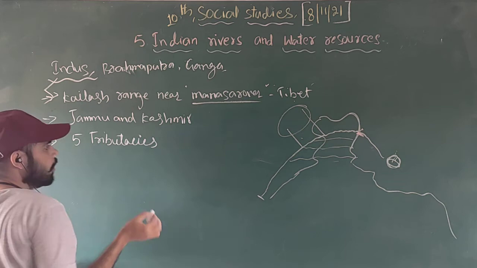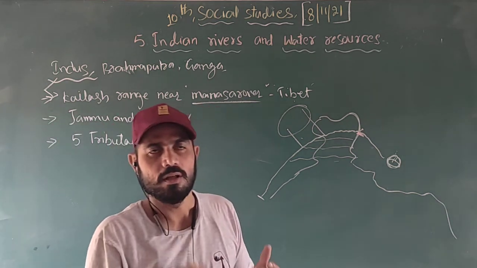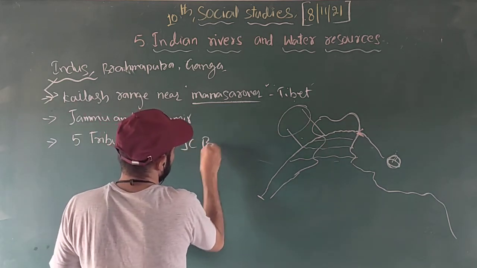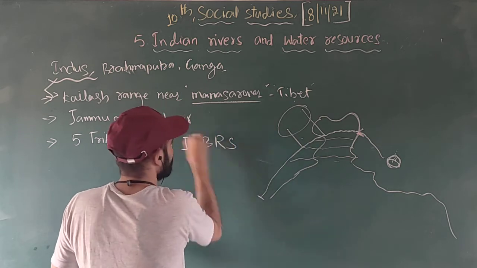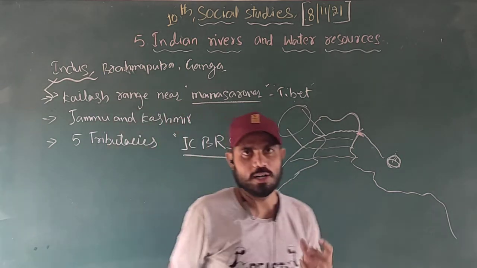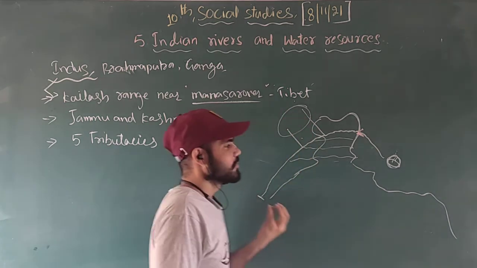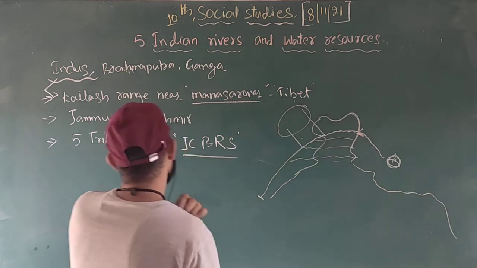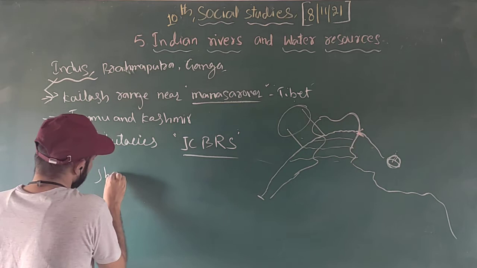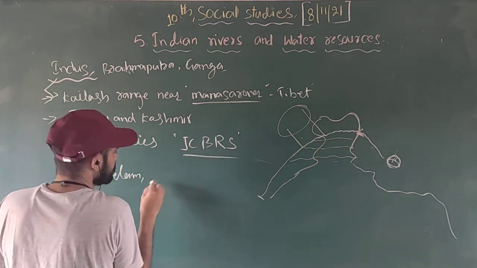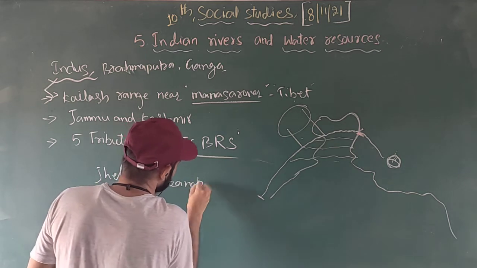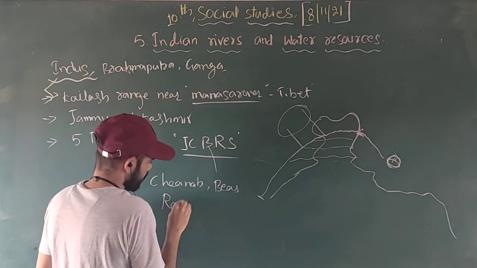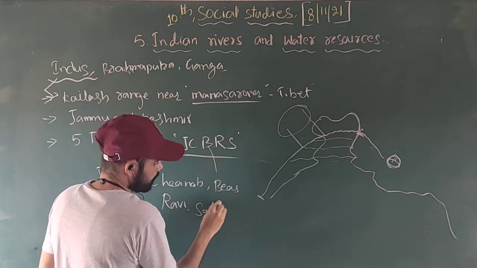The 5 tributaries, in short form, we can easily remember. The JC brothers. In a shopping mall we have the RS brothers, Chandana brothers, all those things, right? So we can say we also have the JC brothers, the tributaries of the Indus. What does the J mean? Jhelum, Chenab, Bias, Ravi, and Sutlej.